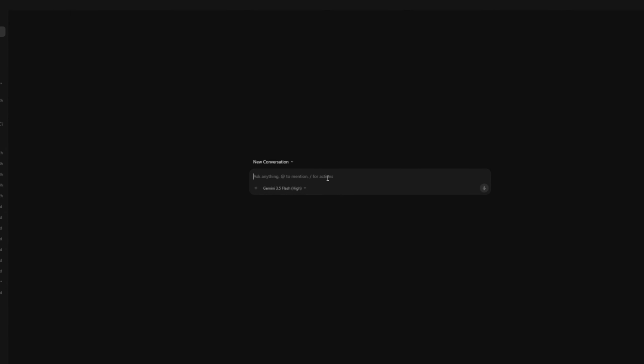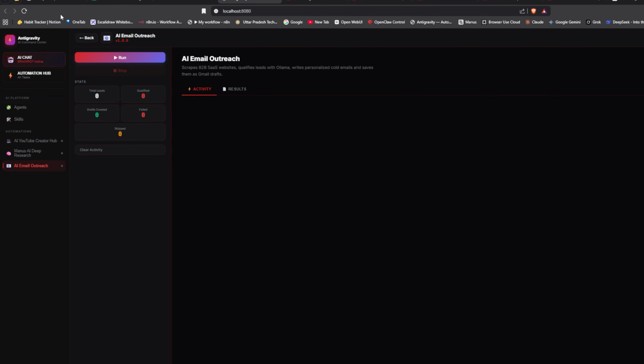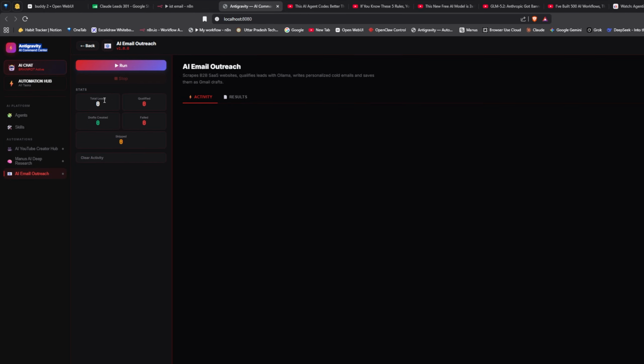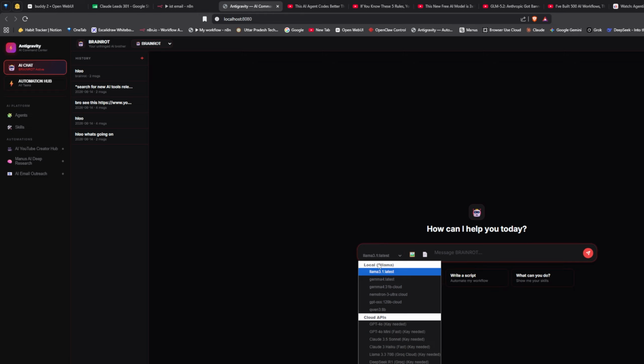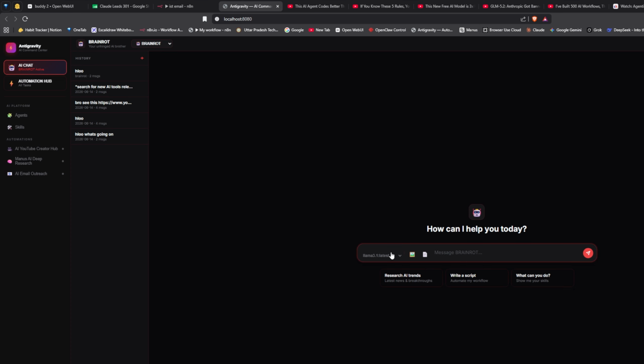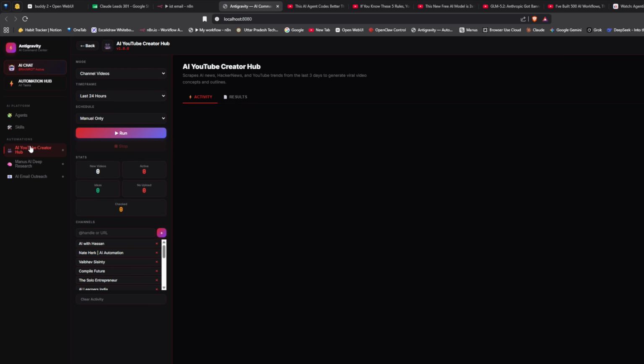So this is Anti-Gravity 2.0. Google just launched it, and it is honestly so impressive. I can use it for free, and it made me this whole dashboard. Anti-Gravity AI Command Center, this whole thing was made by it. This is the AI chat. Here I can choose my local models, etc. This whole thing was made by Anti-Gravity in just one night, and see what it can do.